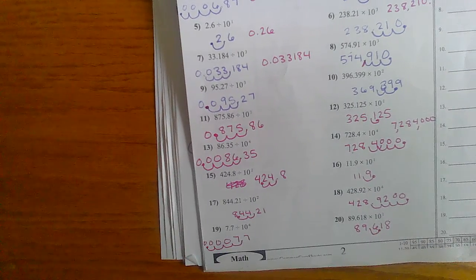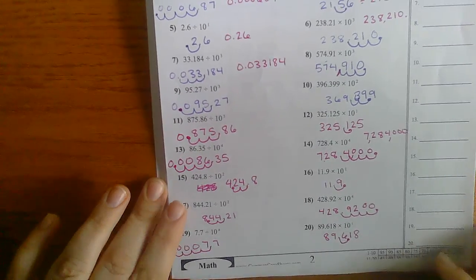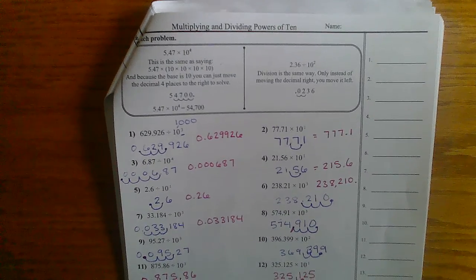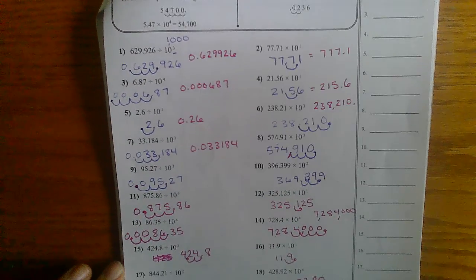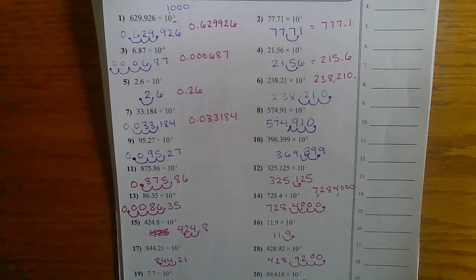So that one's 896 and 1800. So there really should be no reason that we did not get these. Just take your time. If you're multiplying, you're moving it to the right, you're getting bigger. If you're dividing, you're moving to the left and getting smaller.